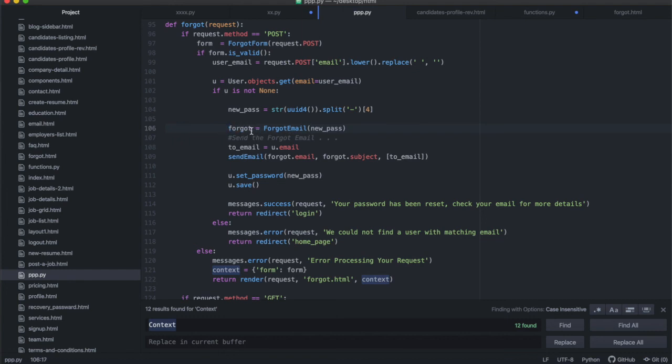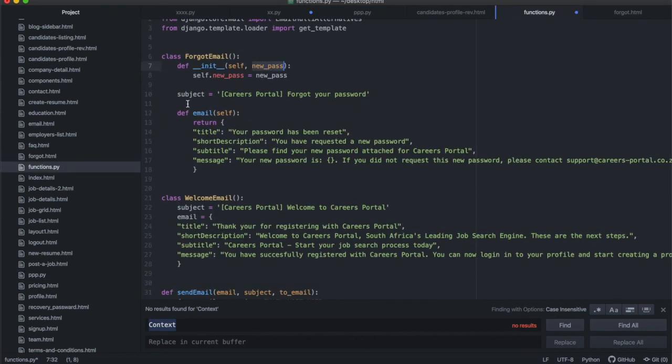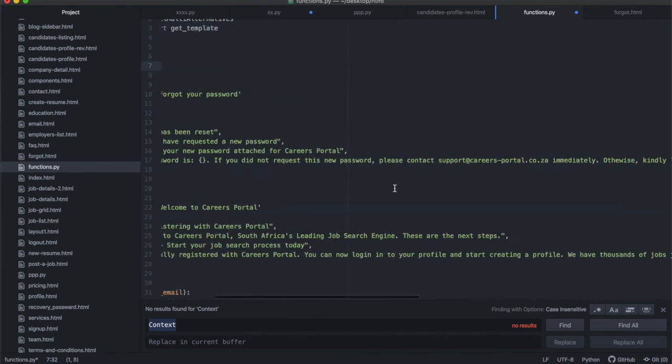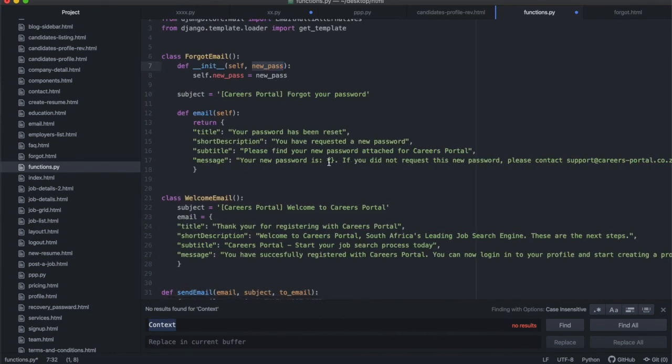So for example, then you can say forgot.email. If you say forgot.email, it's going to look for the email function inside of the forgot class. If you go to the functions over there, you'll see this is the email function inside the forgot class, and it will return this dict object with the self.new password. This self.new password should be entered in that space over there. We're going to test it and see if it works, because I think I might be reaching.